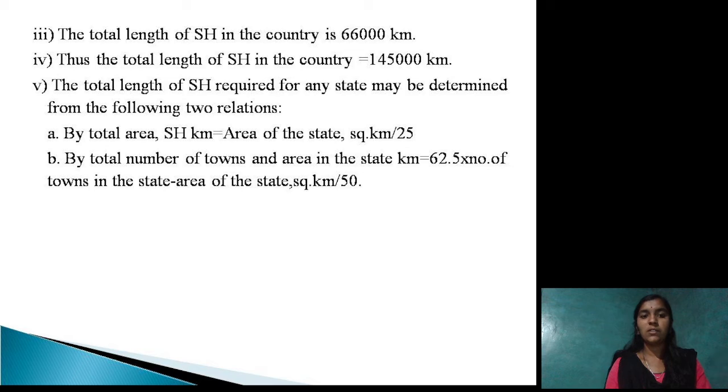The total length of state highway required in any state may be determined by the following two relationships. The first one is by total area: we consider the total area of the state in square kilometers divided by 25. The next is by the total number of towns and area in the state. It gives 62.5 into the number of towns in the state minus the area of the state in square kilometer divided by 50. That means, for national highway, we have to subtract the national highway length also. Then we get the length of the state highway.